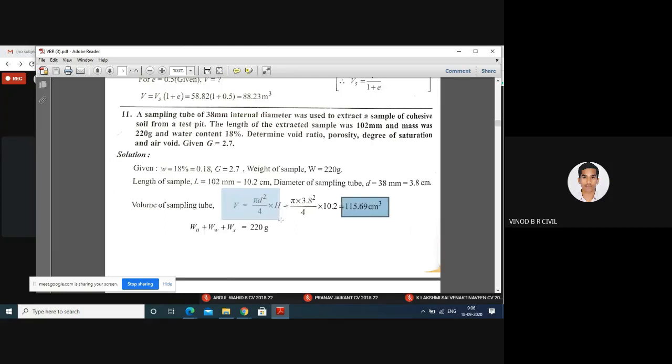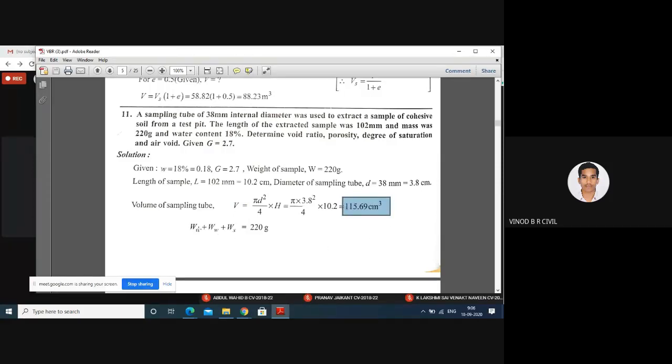Again, I will repeat. V is equal to pi d square by 4 into h. Pi is a constant value, d is 3.8 centimeter given in the problem, 4 is the constant value, and h is 10.2 centimeter given in the problem. Therefore, V is equal to 115.69 centimeter cube.